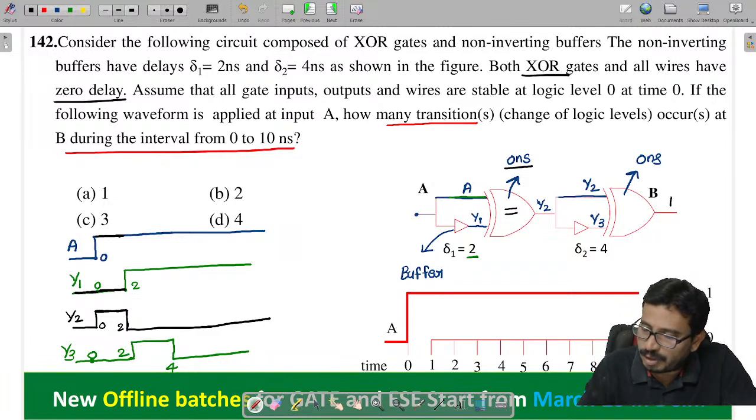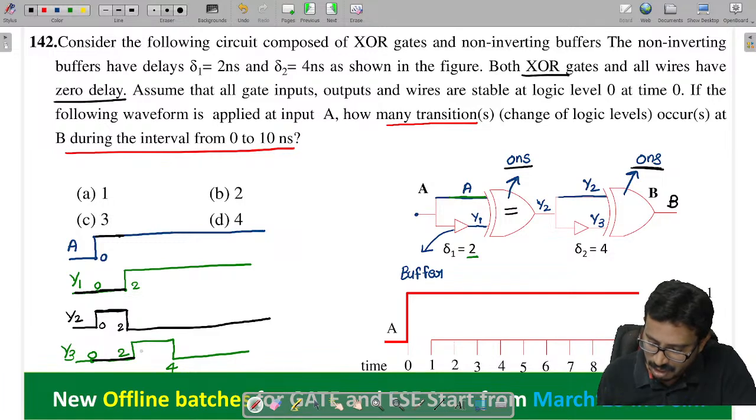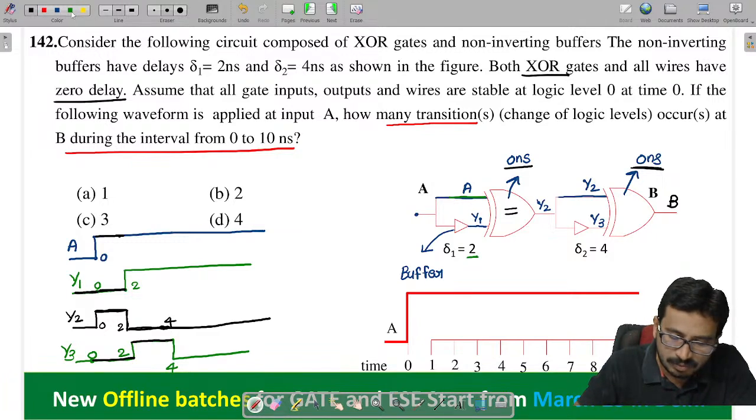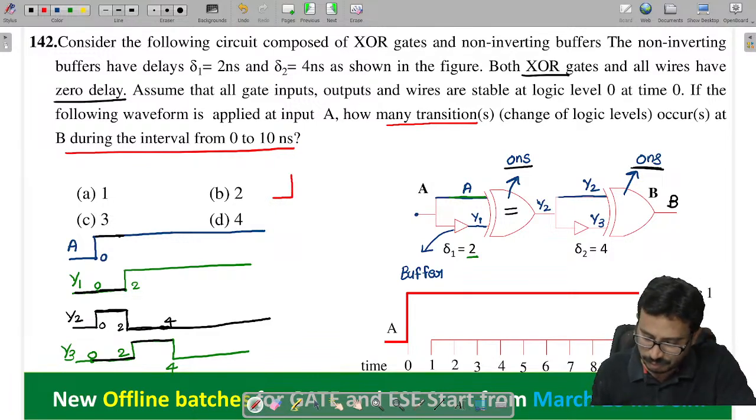Next, the final output, B output. Tell me, what is the B output here? This XOR gate delay is also 0 nanoseconds. When the output of an XOR gate is 1, for equal or unequal inputs? Unequal inputs. You see this thing here? Now in this region from 0 to 2, this is 1. And from 2 to 4, this is 1, this is 0, 2 to 4, isn't it? So the output of B, you tell me, how is it? So no delay, from 0 to 2, yes, what do you tell me now here?